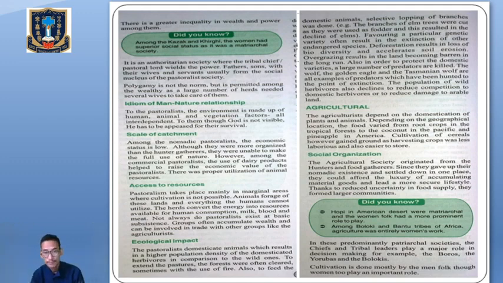Then in these predominantly patriarchal societies, the chiefs and the tribal leaders play a major role in decision making. For example, the Boros, the Yorubas, and the Boloki are a few tribal peoples of the agricultural societies. So here the tribal chief, or the tribal leaders, play an important role in making decisions. They have formed larger communities and have patriarchal societies where the tribal chief made the major decisions.